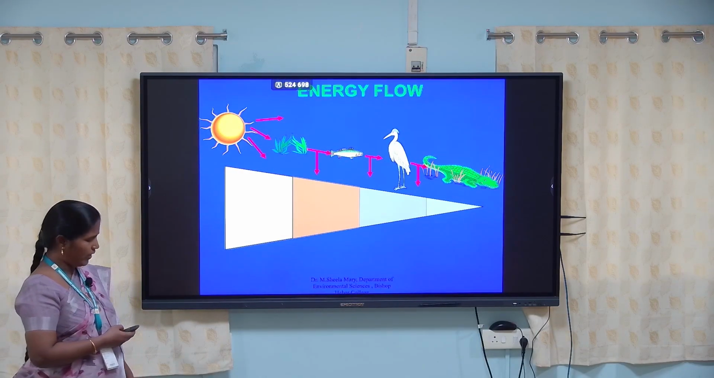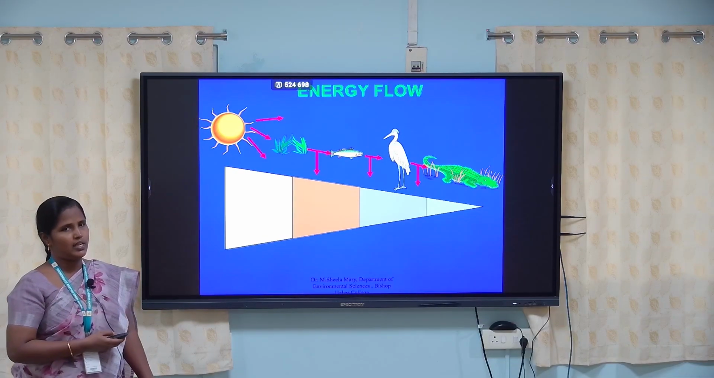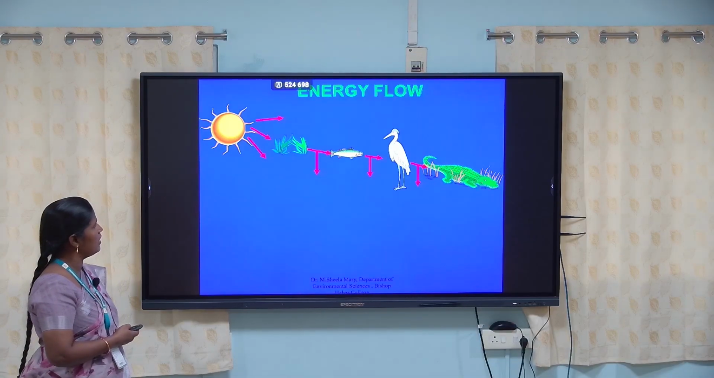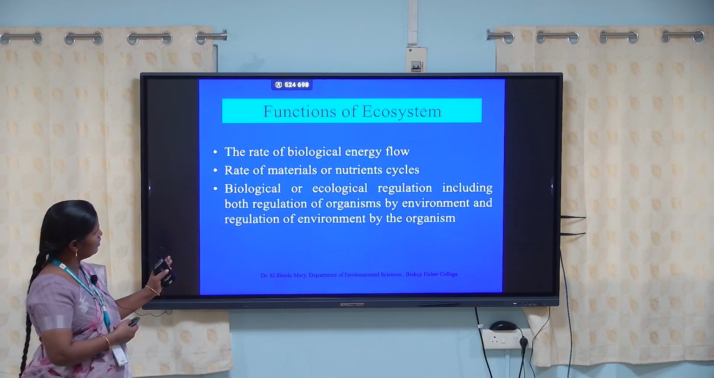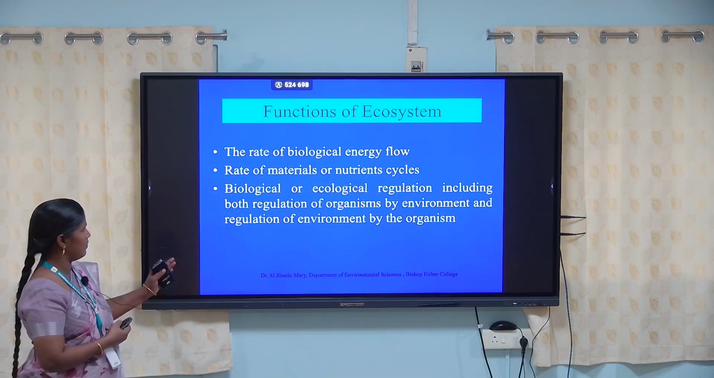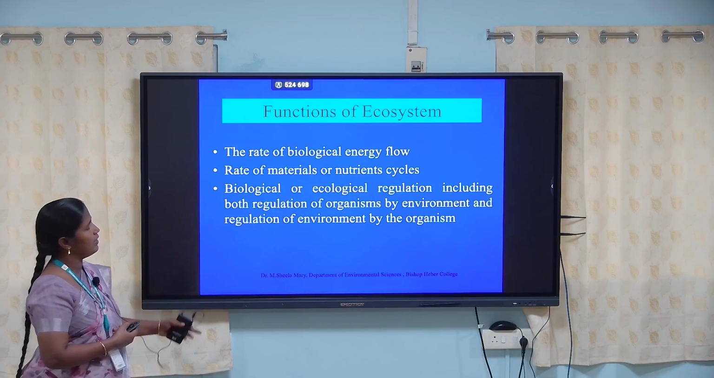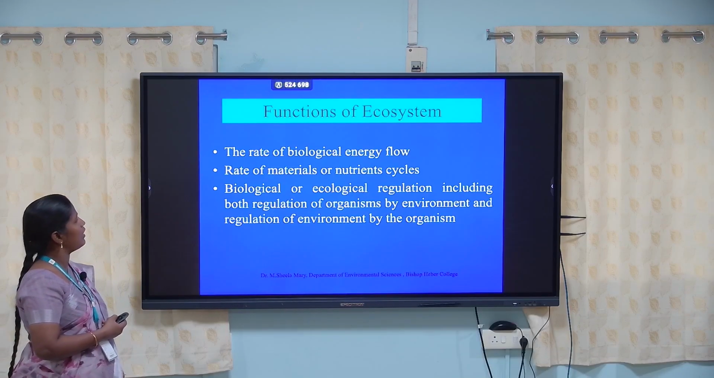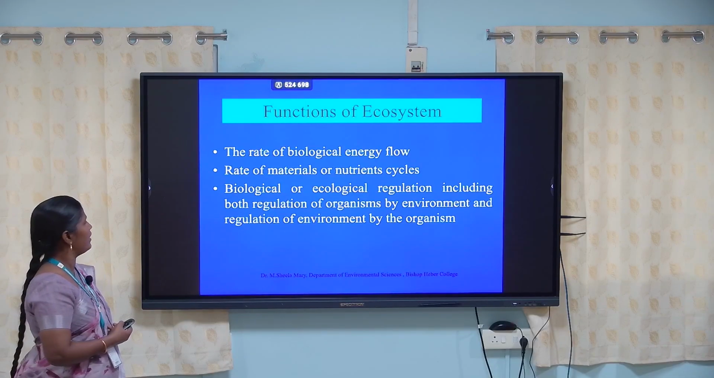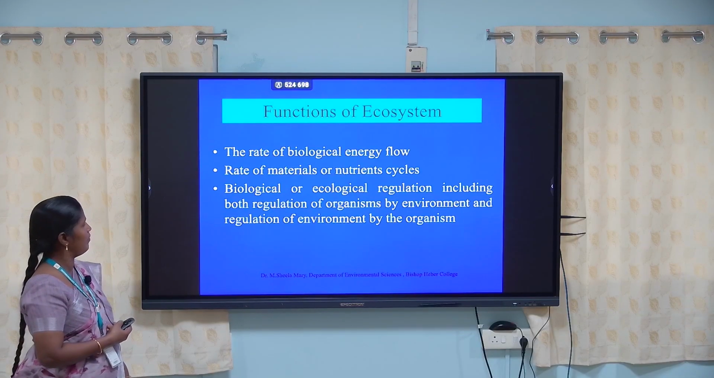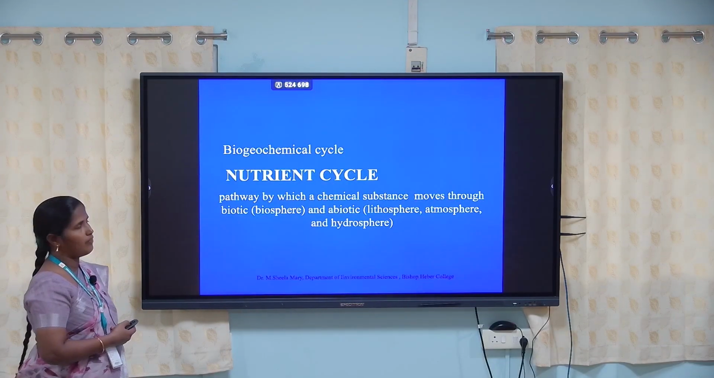So what is the second law of thermodynamics? During transformation some loss of energy occurs. That is called the second law of thermodynamics. According to that only, the energy flow is functioning. So these are the important functions of the ecosystem. The rate of biological energy flows, we already saw that. Then the second important function is the rate of materials or nutrient cycle. Then the biological or ecological regulation, including both regulation of organism by environment and regulation of environment by the organism. These are the main functions of the ecosystem.